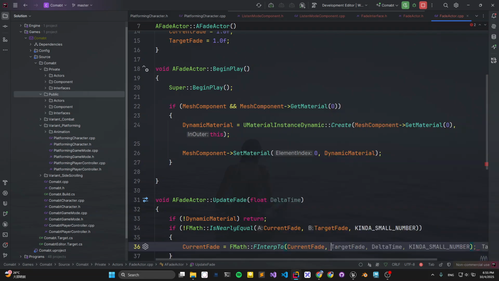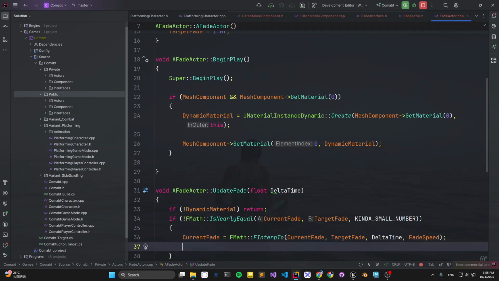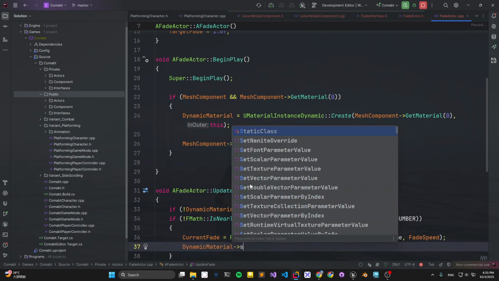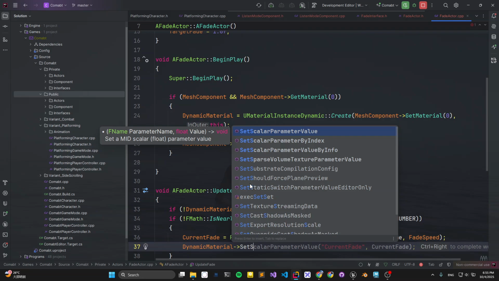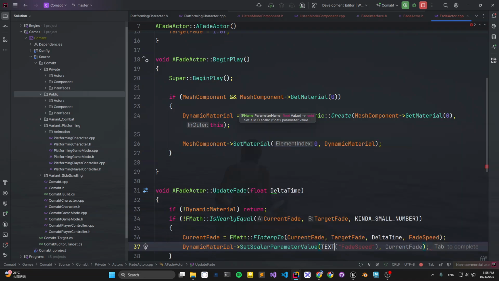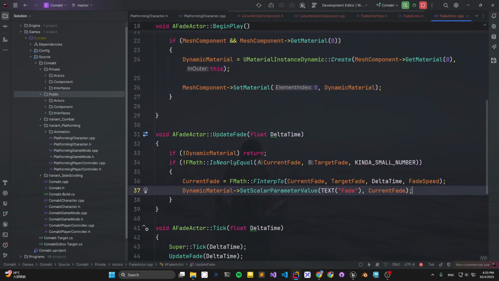Current phase, target phase, and delta time, and also the speed we want for the turbulent phase speed. I see. We can change it either in the blueprint if you like. Set the parameter. So set scan parameter by value and call it phase and current phase. Yeah, that will do the job.